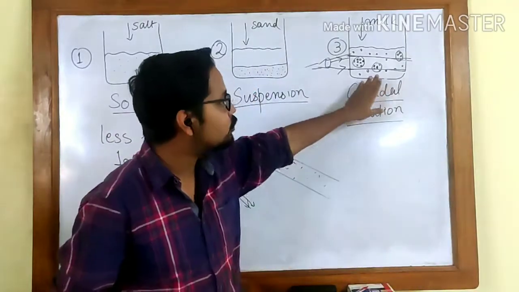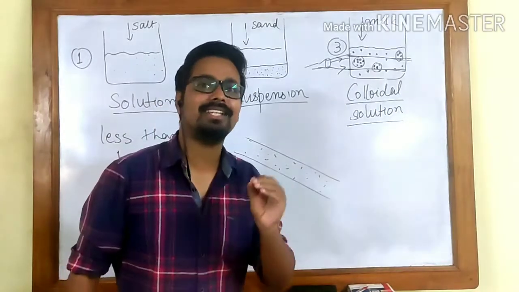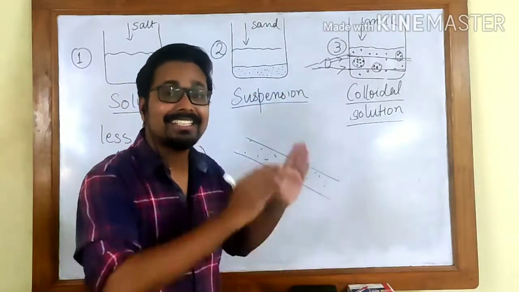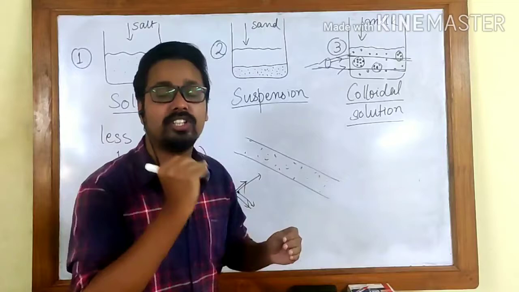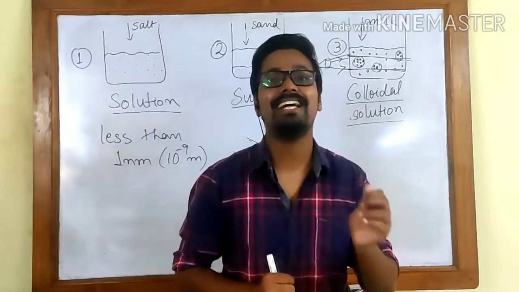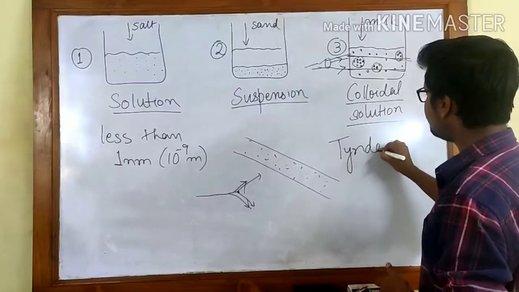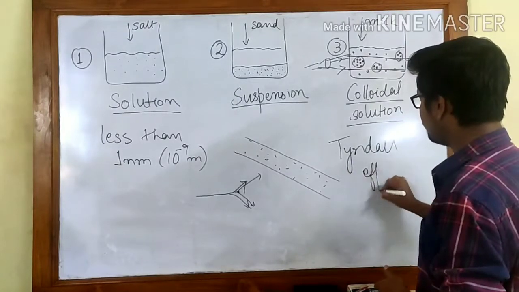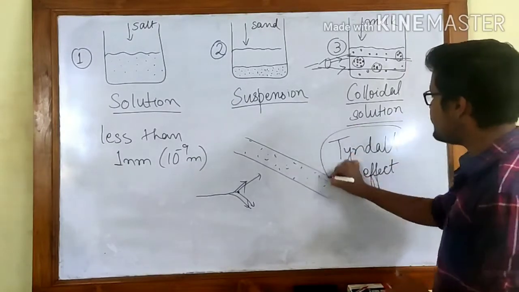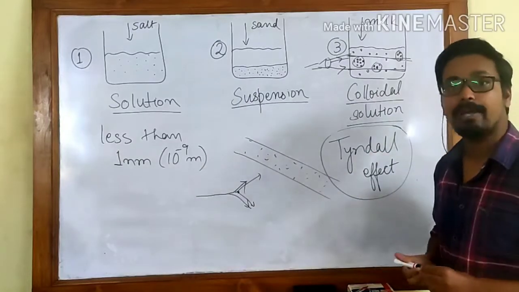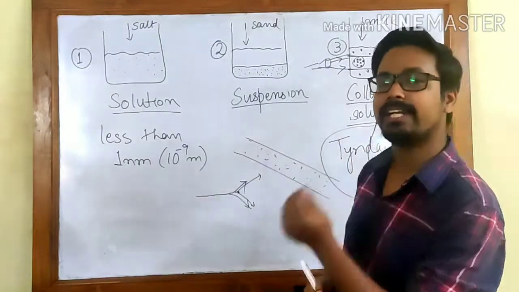And that is why in case of colloidal solution, you can see the scattering of light. This scattering of light by colloidal solution is called the Tyndall effect. So they show the Tyndall effect. Tyndall effect means this scattering of light by colloidal particles.